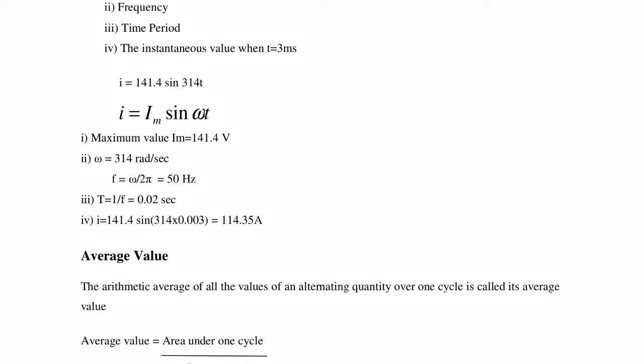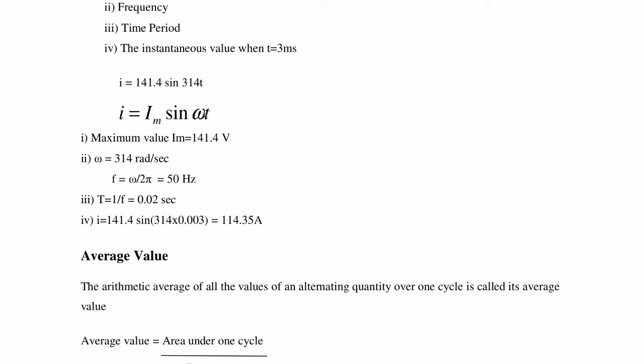Now the third one: what is the time period? What is the formula for time period? T is equal to the reciprocal of frequency. The frequency is 50 hertz, so T is equal to 1 by f, which is 1 by 50. So we get 0.02 seconds.